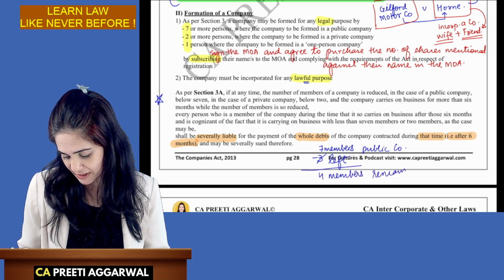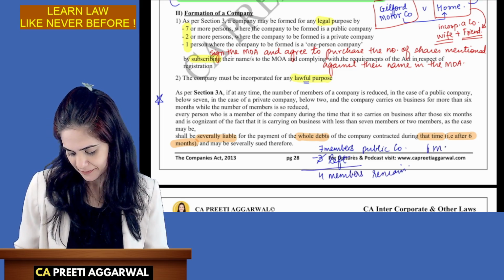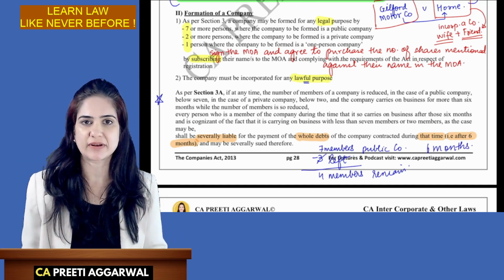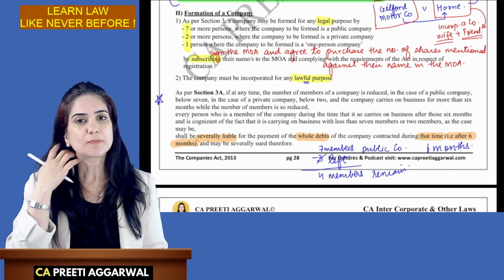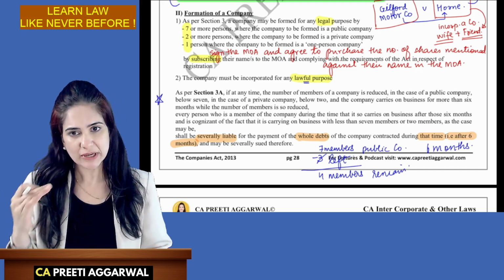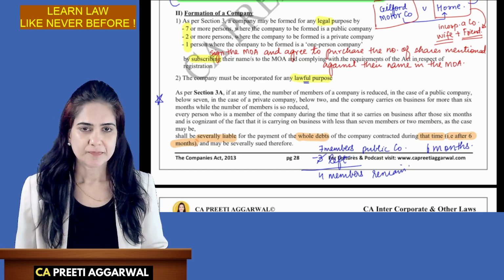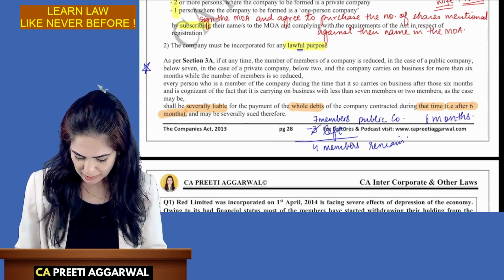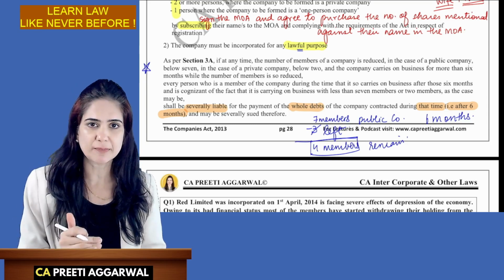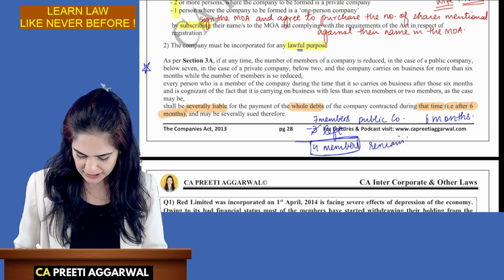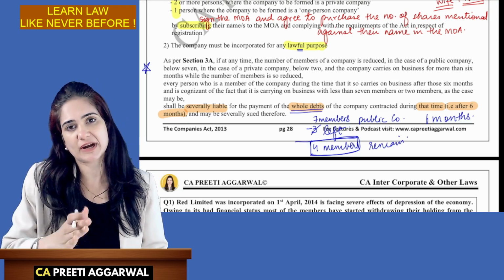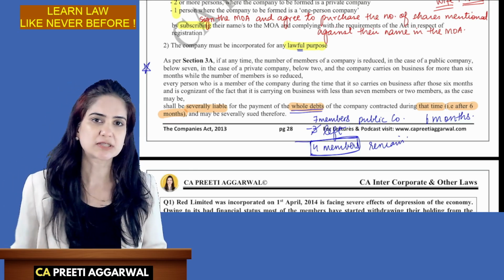Now, we will give you 6 months' time. In 6 months, you bring this number to 7. Allot shares to people, bring in members, and increase this to 7. If you don't, then the members who were aware that the company is operating with a reduced number shall be held personally liable for the whole of the debts of the company contracted after those 6 months.